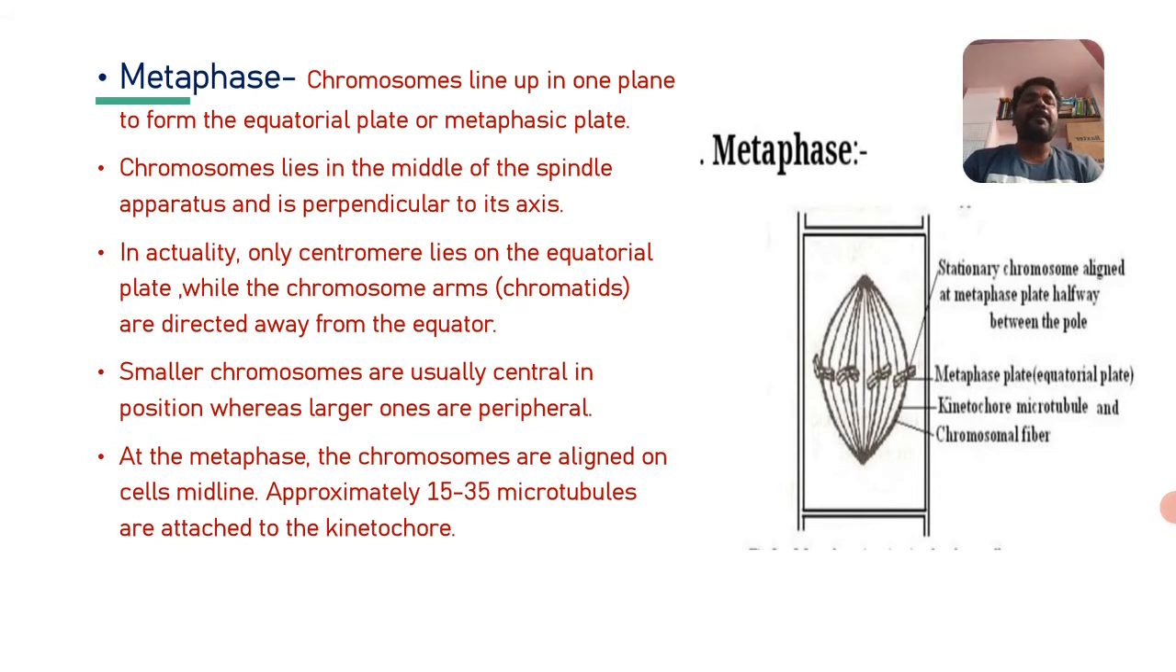See, at metaphase, the chromosomes are aligned on the cell's midline. Approximately 15 to 35 microtubules are attached to the kinetochore. About 15 to 35 microtubules are attached to the kinetochore at the time of the metaphase stage.